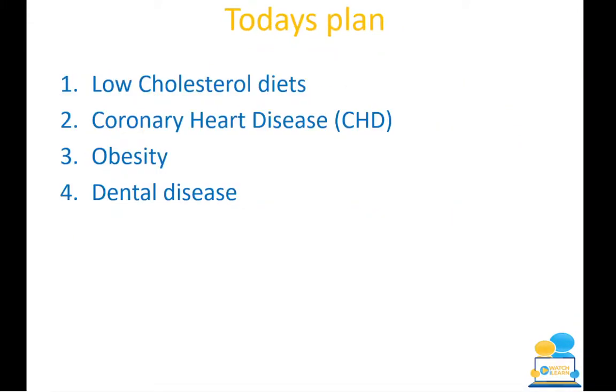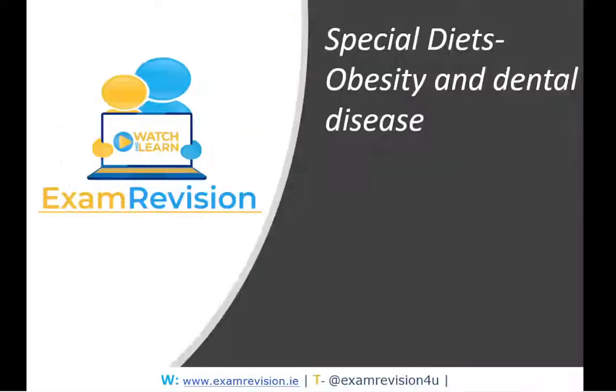So at the moment, we have looked at low cholesterol diets, we have looked at coronary heart disease, and what we're going to focus on next is obesity, followed by dental disease. So special diets, obesity and dental disease. On the ExamRevision website, this can be found under strand 1. There are many different special diets, but I decided just to focus on 4 for today, because these were the ones that came up the most in this year's most recent 2022 junior cycle exam.